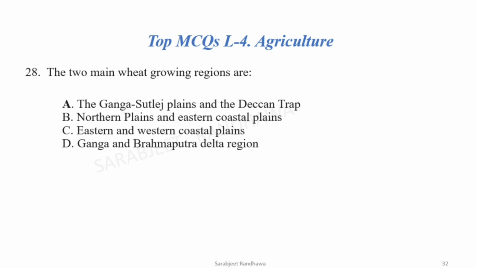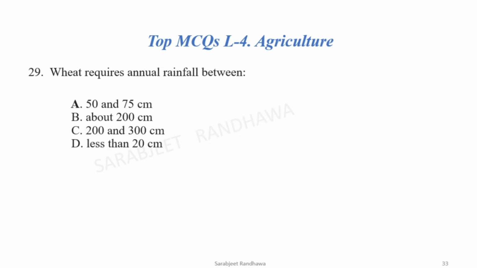Next is the two main wheat growing regions are the two areas. India's two main areas where wheat is grown mainly. It is the Ganga Satluj Plain and Deccan Trap. So it is the states like Punjab, Haryana, some parts of Rajasthan and UP, and the southern part it is the Deccan Trap area. Wheat requires annual rainfall between. Wheat is a winter crop and it needs a moderate rainfall, and the correct option is 50 to 75 centimeter.